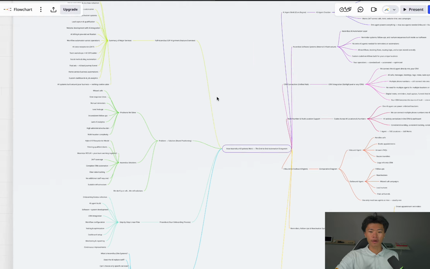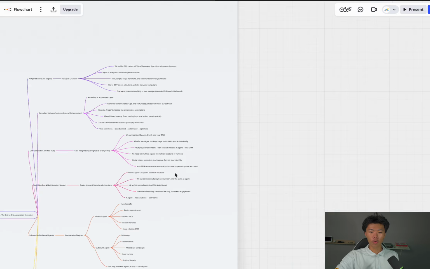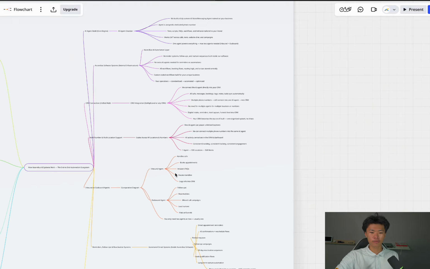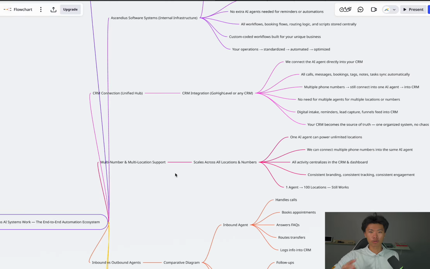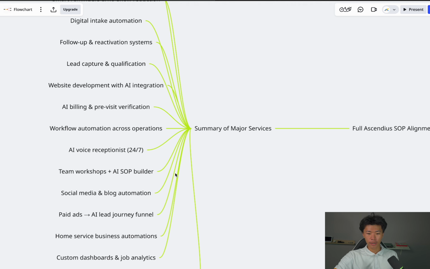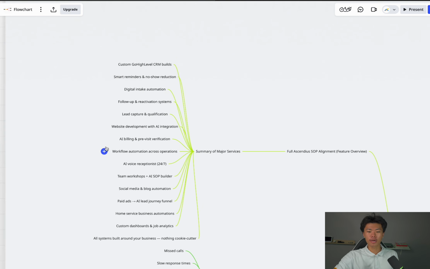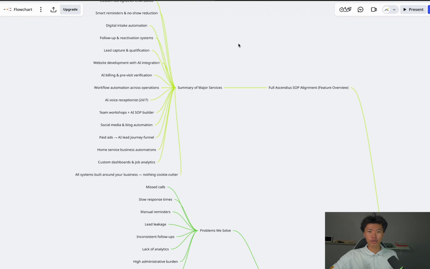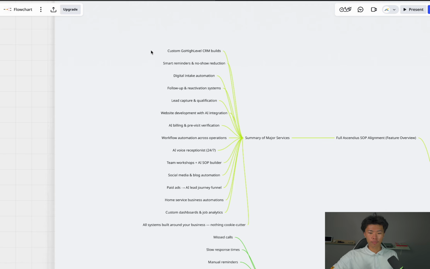Now, if we expand out, you're gonna see this whole thing right here. It's like a spider web. It's kind of like a mind flow chart, right? So from here, let's start from here. Now this is just a summary of the major events. So this is how it works, right? All of this right here is plugged into one agent. Let's think about this as one AI agent, right? So from here, we can create as much detail as possible.